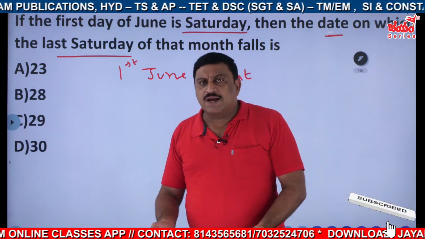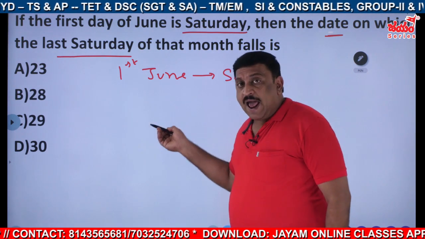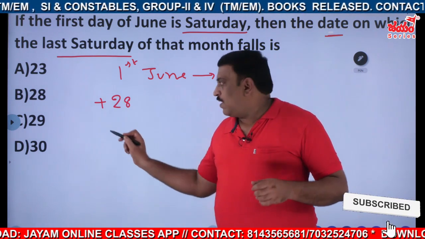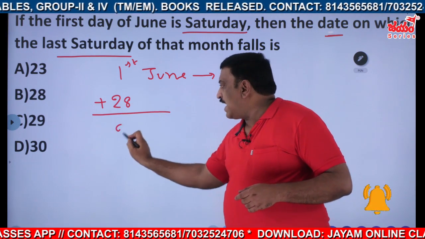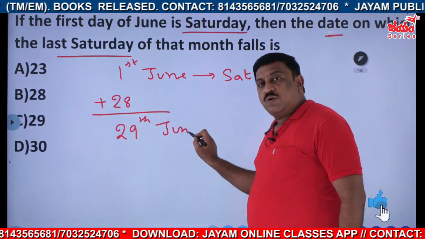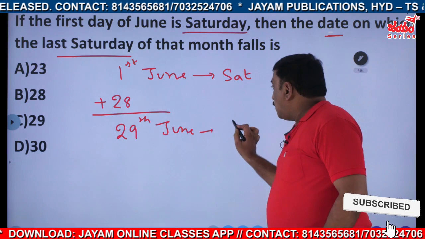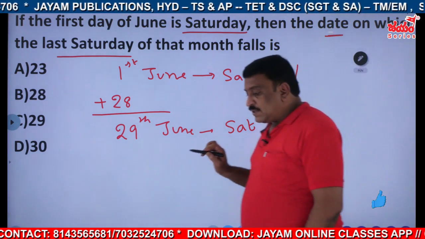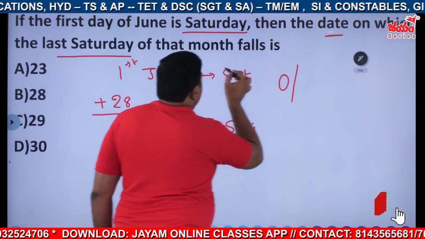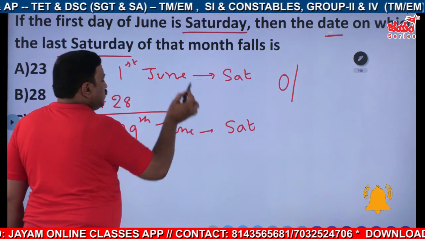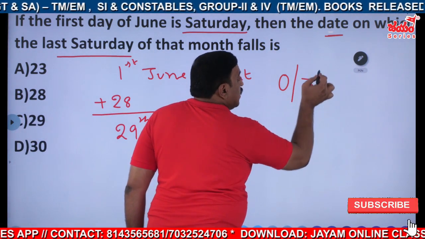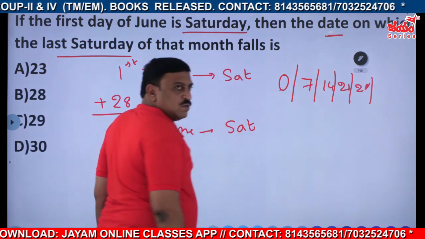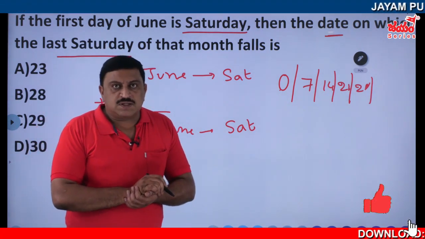In a month, generally a minimum of 28 days will be there, so definitely we can add 28 to get the last date. 1st June plus 28 means 29th. 29th June is also on Saturday, because we know the logic that if the odd days between 2 dates, 1st June and 29th June, are multiples of 7, that means 14, 21, 28, and so on, or 0, then definitely they fall on the same day.